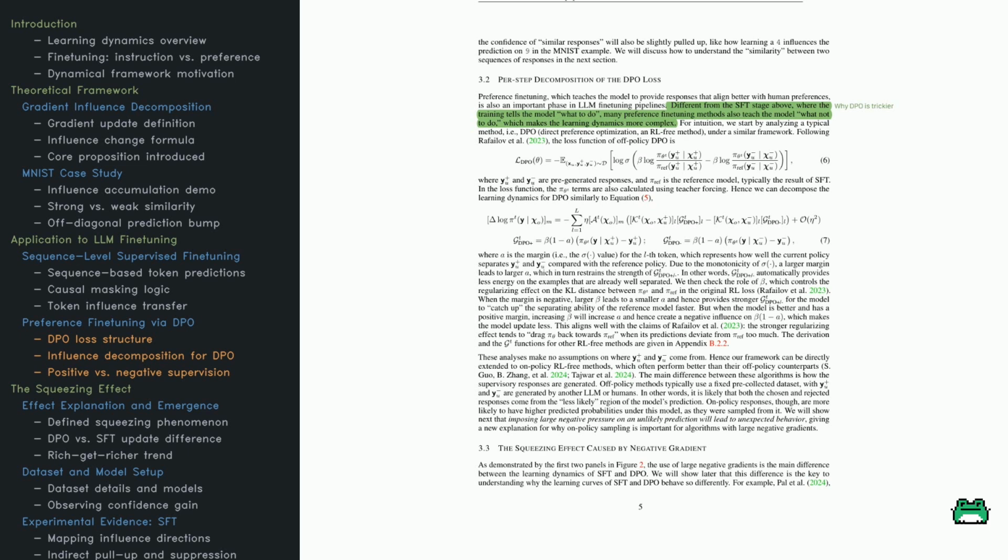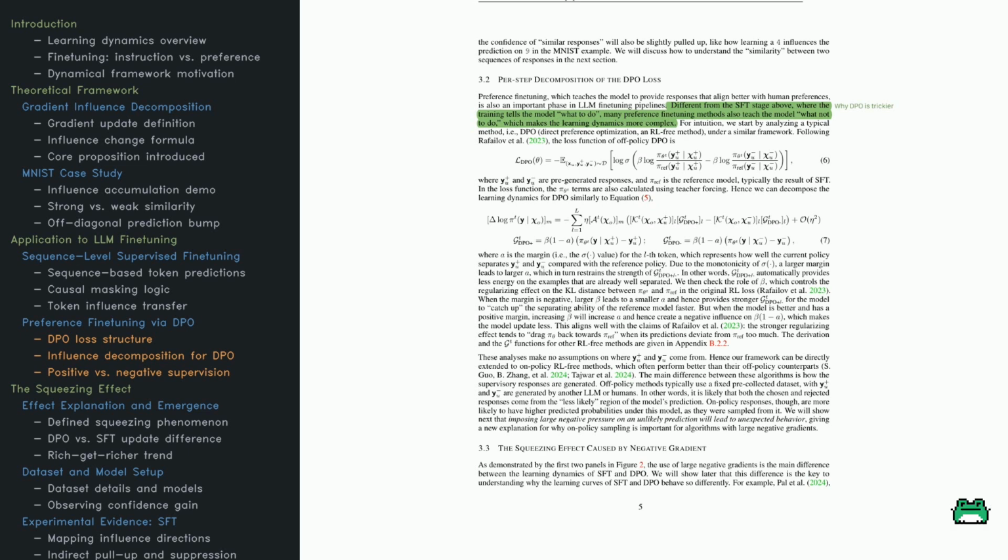The DPO loss balances how much the model prefers y_+ over y_-, compared to a reference model, usually the SFT-tuned one. To understand how this changes behavior, the authors break down the DPO update like before, with a sensitivity matrix, a similarity kernel, and a residual vector showing how off the model's beliefs are. But here's the twist. Now we have 2 responses. So there are 2 influence terms, one pulling up the preferred response, one pushing down the rejected one.